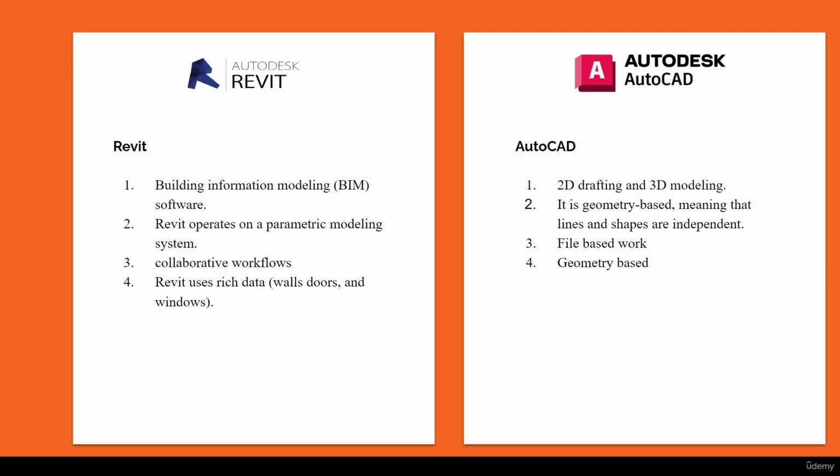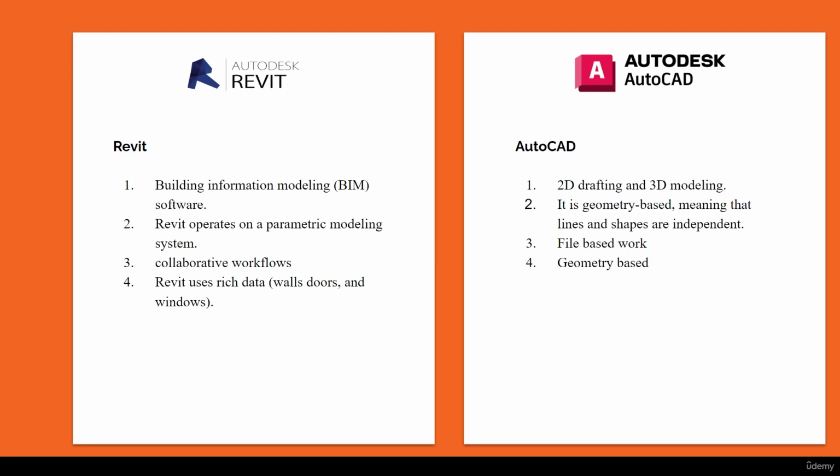The next is Revit. Of course, it uses rich data. That's already told in the first point. Revit has predefined particular families. That's walls, doors and windows, columns, beams. Every detail has been predefined. So all you simply have to do is use the family, build the project, and get the output from the project. That's the advantage Revit has.